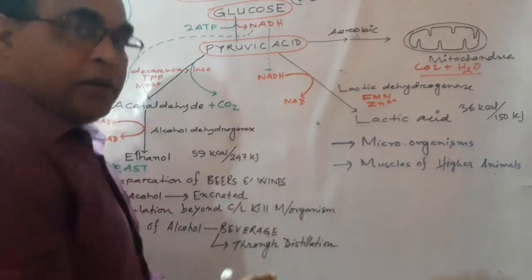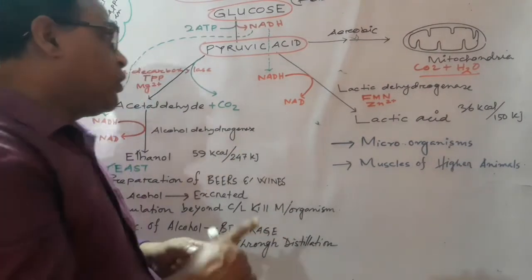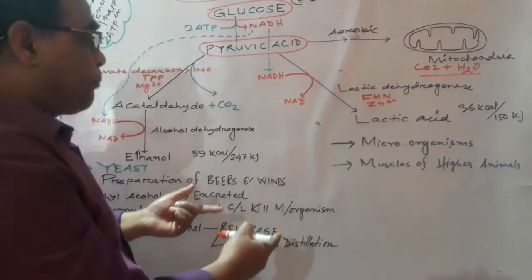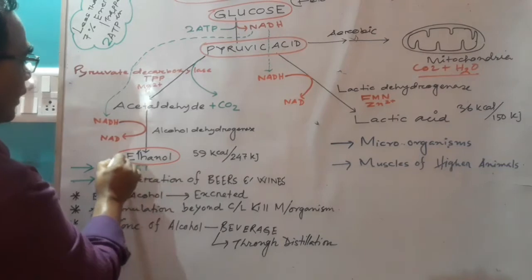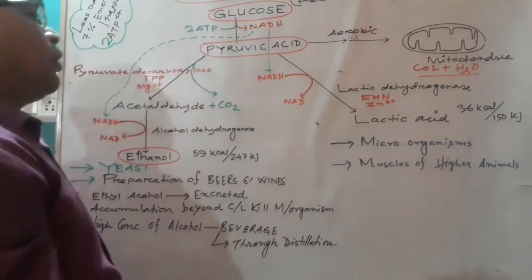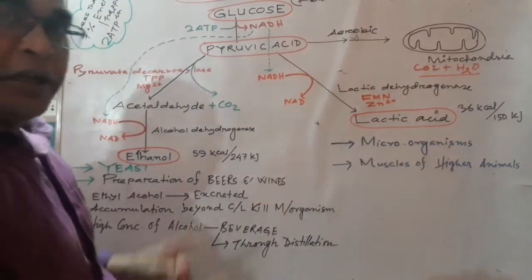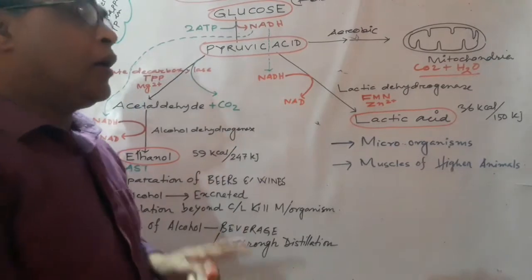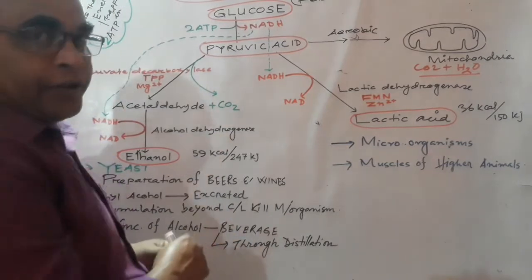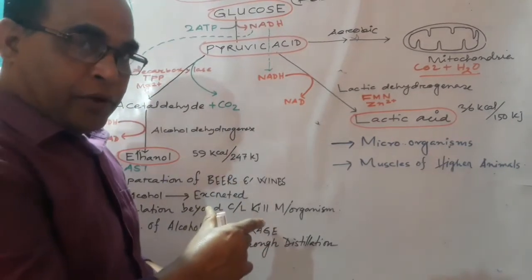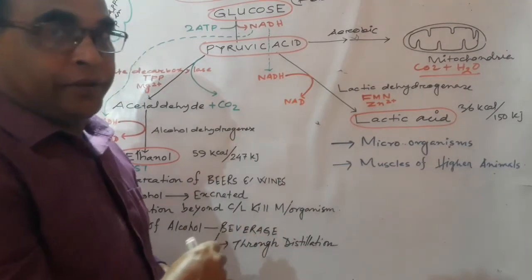Now we are looking at what will happen if oxygen is not present. Pyruvic acid will be broken down into ethyl alcohol and carbon dioxide, or it will be broken down into lactic acid. It depends on what organisms are involved. Let us see the alcoholic fermentation. In microorganisms, anaerobic respiration is also known as fermentation.